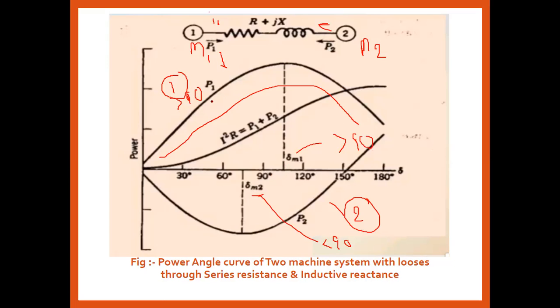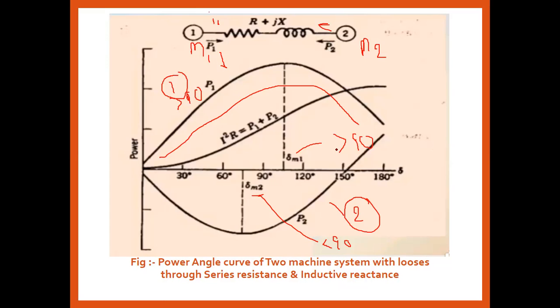from the P1. That means the sending end power is always greater, but the receiving end power, when there is a positive resistance through the series resistance and the inductive reactance, is obtained by connecting an equivalent pi network. So this is the power flow diagram, the power angle curve of the two machine system, and the equivalent power flow is I square R equal to P1 plus P2. So the system should be stable when the del 1 is more or less up to 90 degrees.